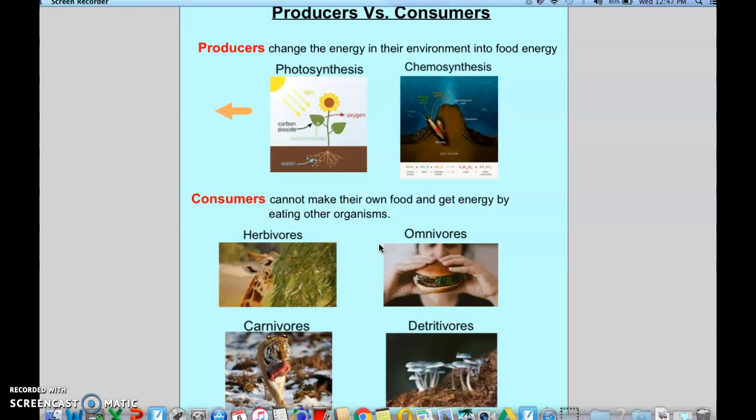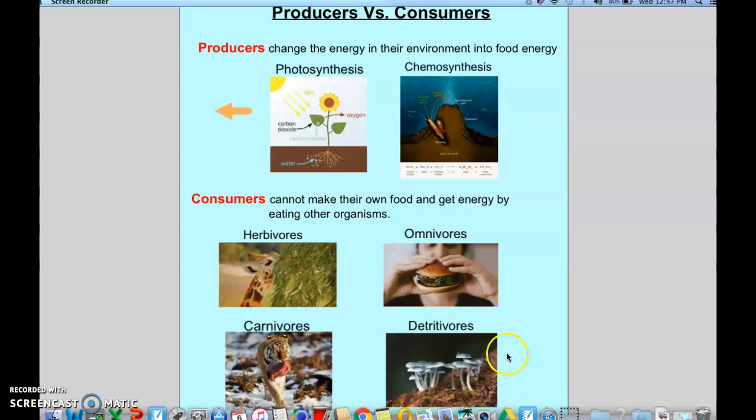They're organisms like insects and fungi and worms and bacteria that eat off of the dead plant and animal matter that exists in ecosystems. They decompose things around them.